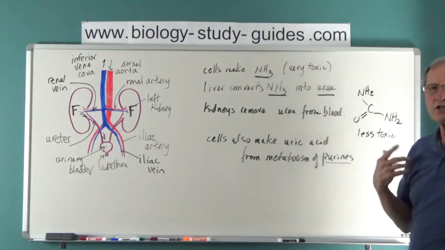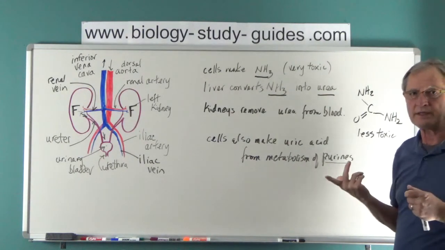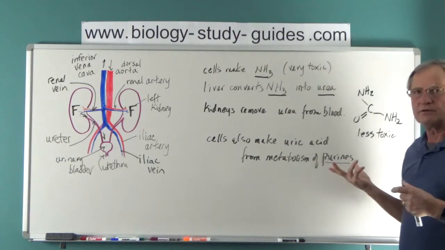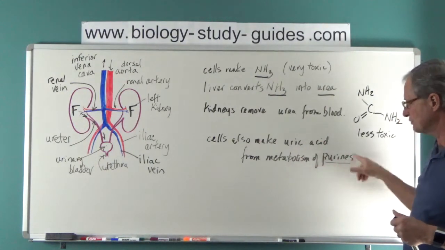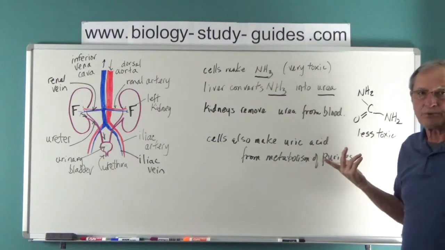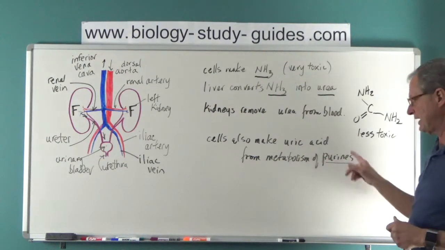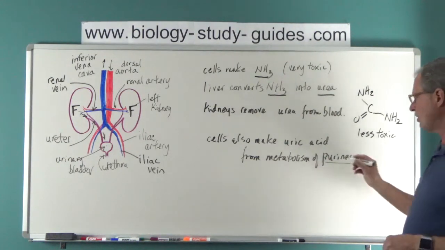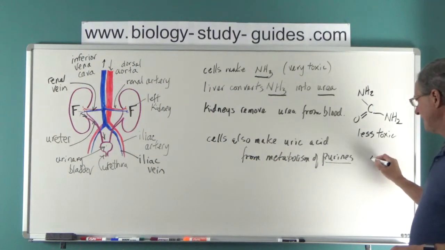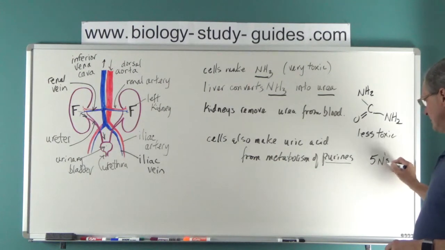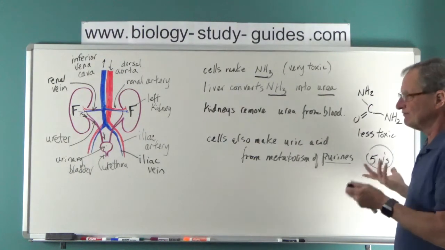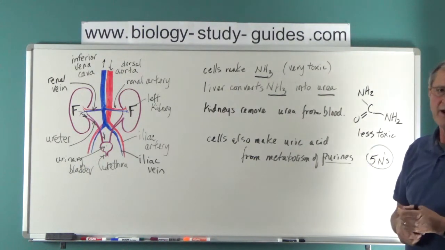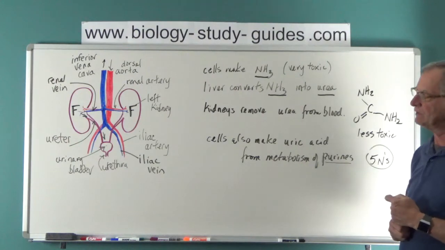Purines are those nitrogenous bases like adenine and guanine that are parts of nucleic acids. So when we metabolize nucleic acids, sometimes there's purines, which are products that you have to get rid of. Each purine molecule has actually got 5 nitrogens in it, so it's another way to get rid of some nitrogen, which we really don't need.